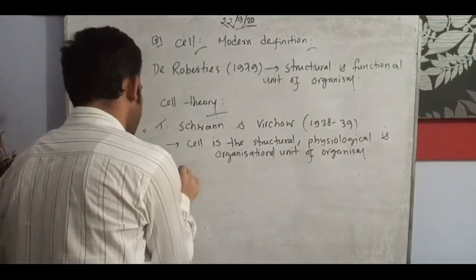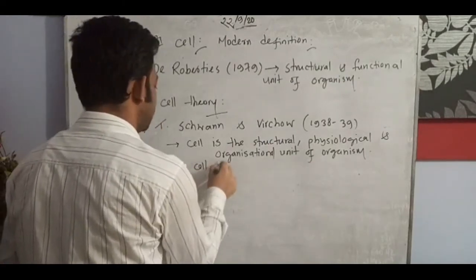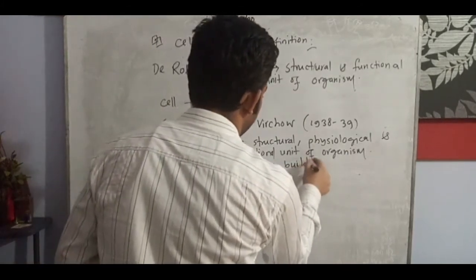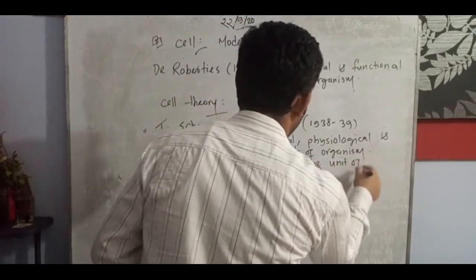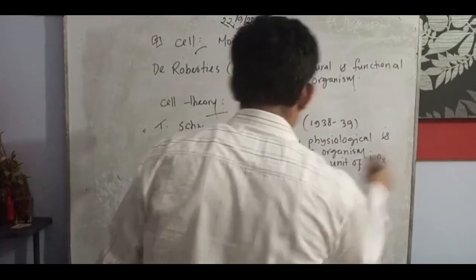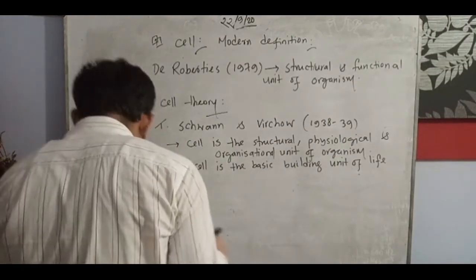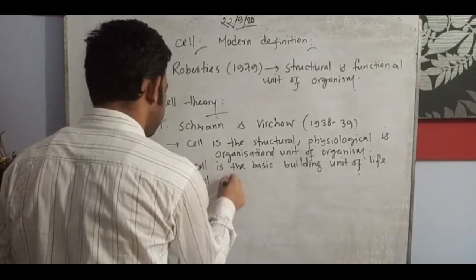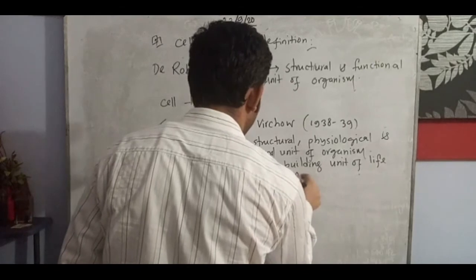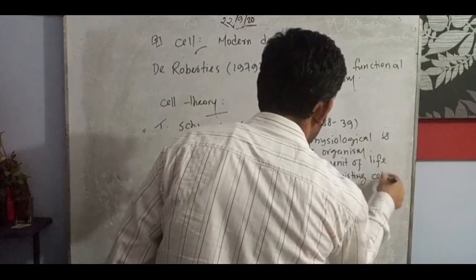This is the first concept, and the next one is that the cell is the basic building unit of life. The third is that all cells develop from pre-existing cells. These are the cell theory.